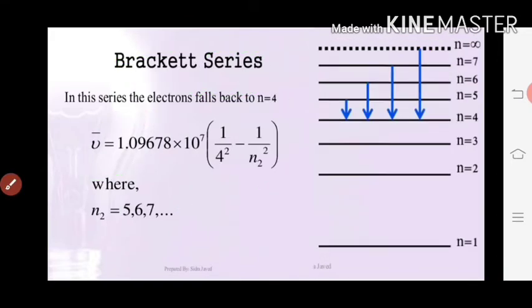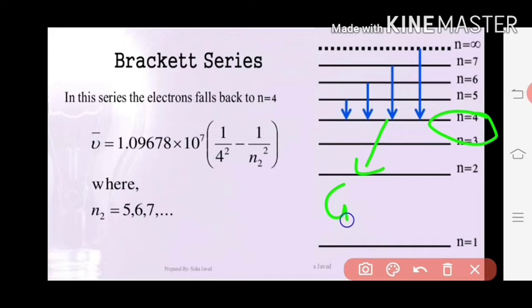Next is the Brackett series. The Brackett series is when the electron jumps from a higher energy state to the fourth state, that is n equal to 4. Here you can see that n equal to 4 acts as the ground state and these are called the excited states.